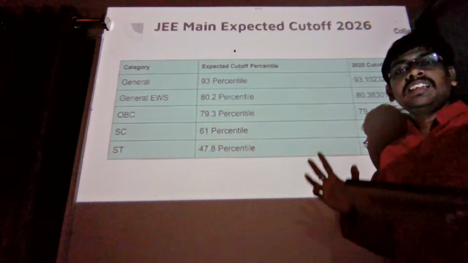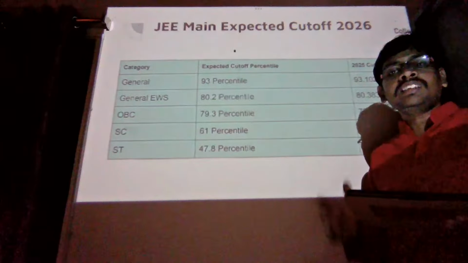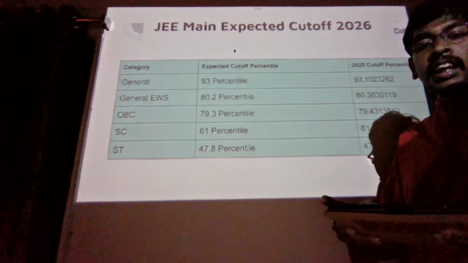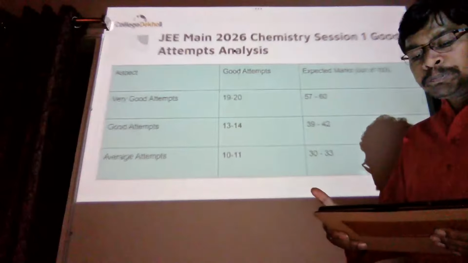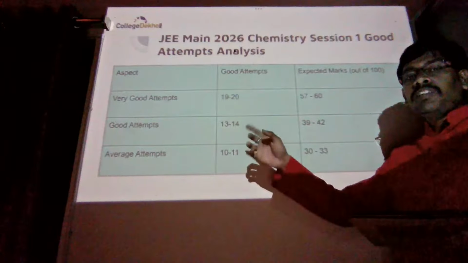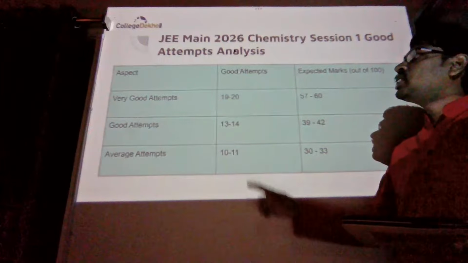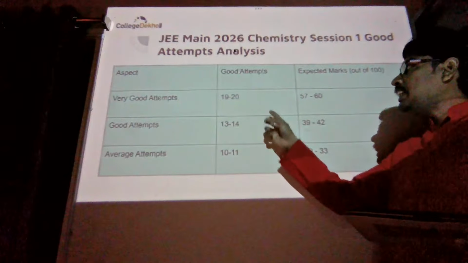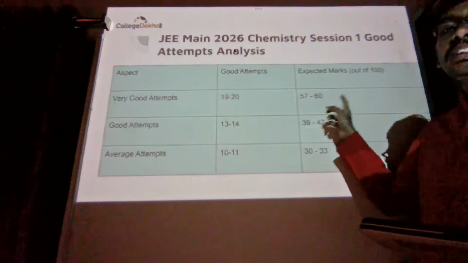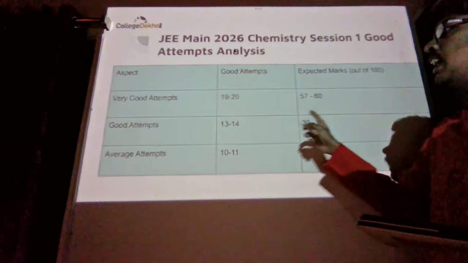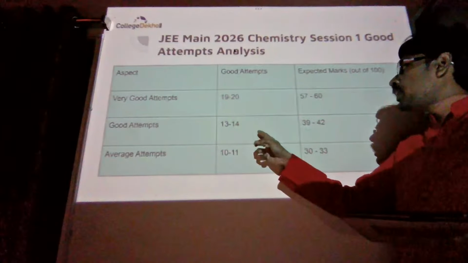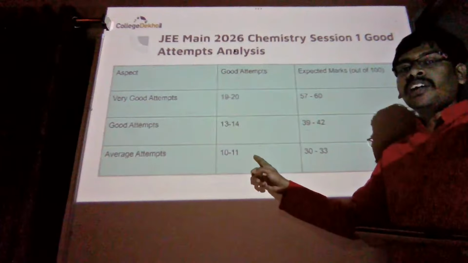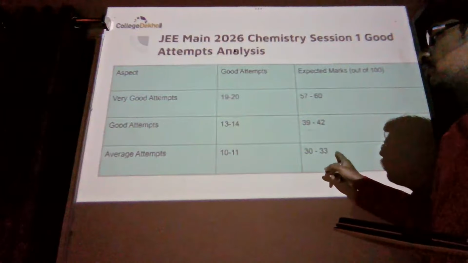As chemistry is becoming the toughest subject in JEE Mains exam, let us see what could be the good attempts in chemistry as per the reviews we received from students. Very good attempts in chemistry could be around 19 to 20, which means 57 to 60 marks. Good attempts can be around 13 to 14, which could be around 39 to 42 marks. And average attempts could be around 10 to 11, which could be around 30 to 33 marks.